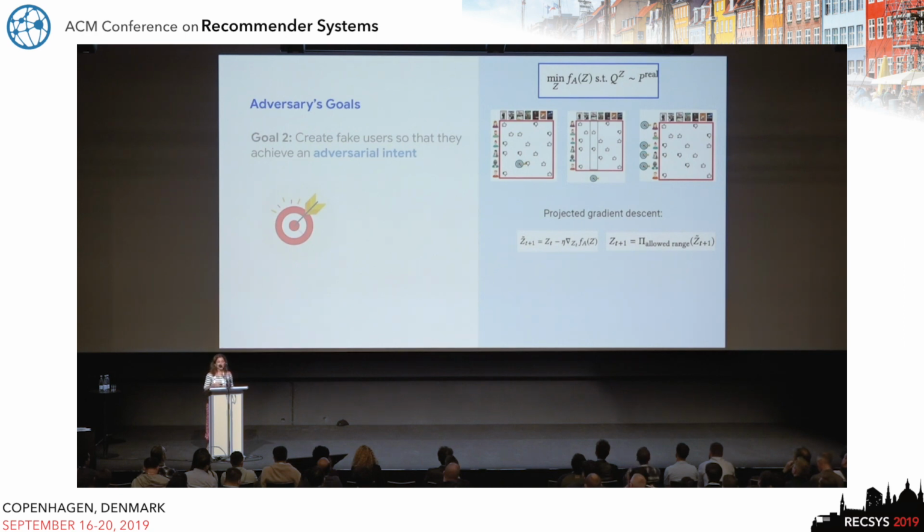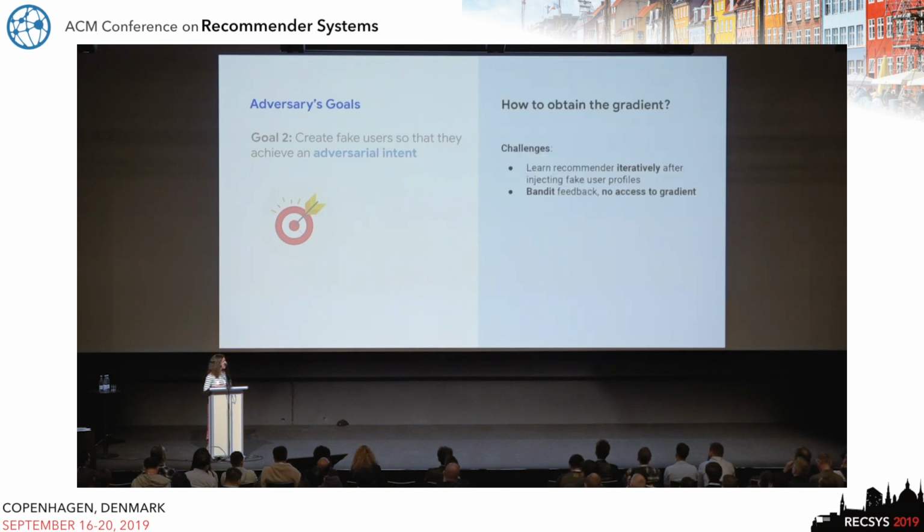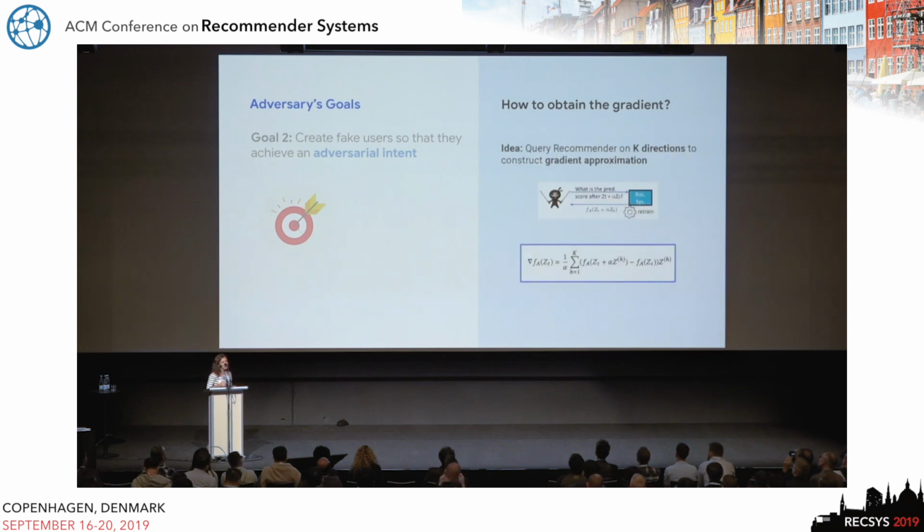However, as I mentioned before, the challenge is that we don't have access to the gradient, because there is this iterative procedure going on. And so essentially what we do here in order to overcome this challenge is that, given the fact that the adversary has the opportunity to evaluate the recommender's function on different kinds of fake user matrices, we can use k different directions, k different Z submatrices, in order to compute some approximation of the gradient. And so using that, you can do your projected gradient descent for this approximation.